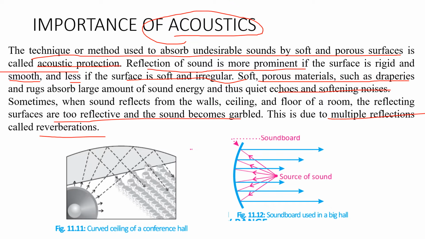If you see figure 11.1, there's a curve. Why is the curved ceiling of a conference hall made? They are made curved because sound after reflection may reach all the corners of the hall, right? And sometimes curved sound boards are placed behind the stage. If you see figure 11.2, it is like this. They are placed behind the stage so that the sound after reflection is distributed evenly across the hall, right? So these are the examples of acoustics, a property of sound.